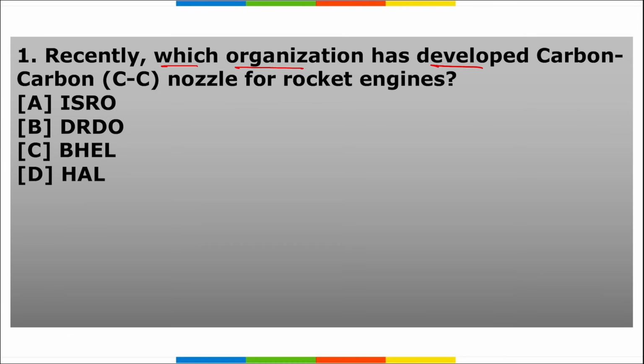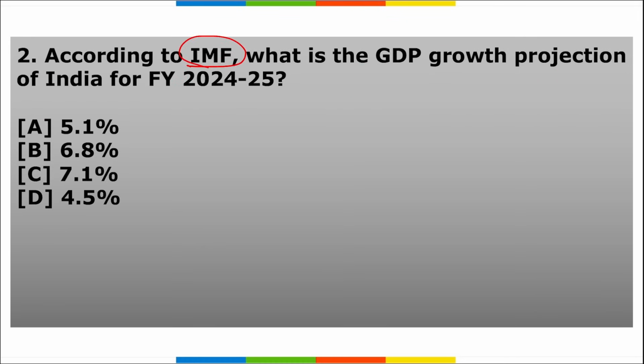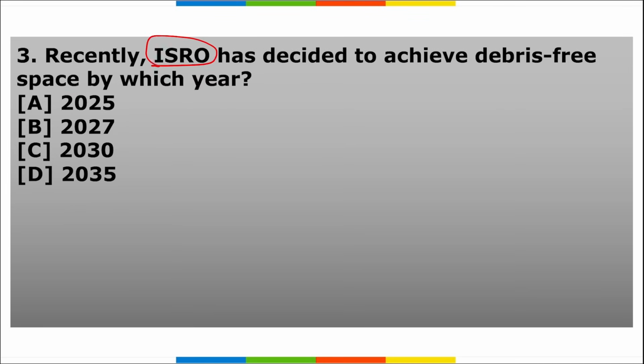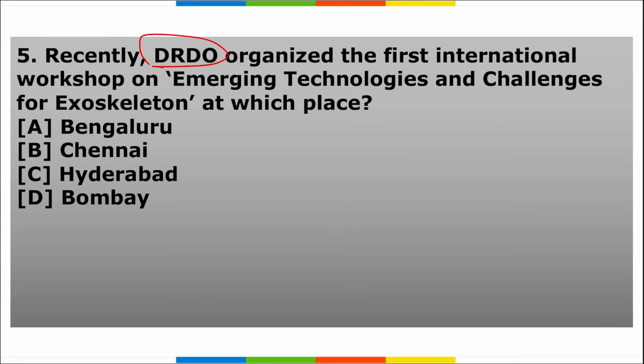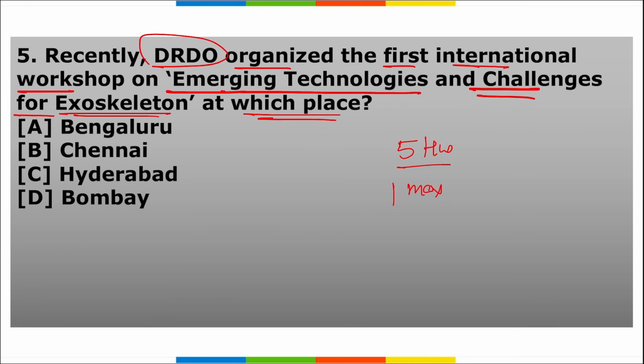Next is your homework section. First, recently which organization has developed a carbon-carbon nozzle for rocket engine? We did this question. Second, according to IMF, what is the GDP growth projection for India for FY 24-25? Third, ISRO has decided to achieve debris-free space by which year? And fourth, what is Gaia BH3 that has been seen in news recently? Fifth, DRDO organized the first international workshop on emerging technologies and challenges for exoskeleton at which place? So these are your 5 homework questions, friends, and I need to see maximum participation from all the students watching this video. That's all for the day, friends.